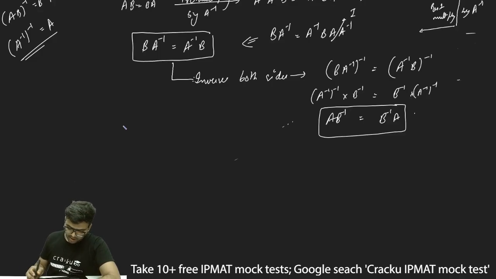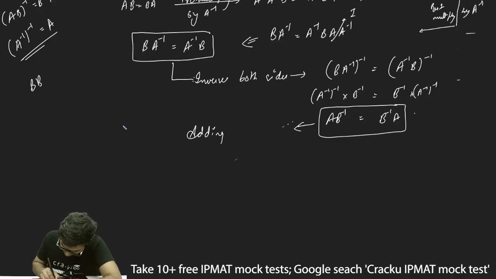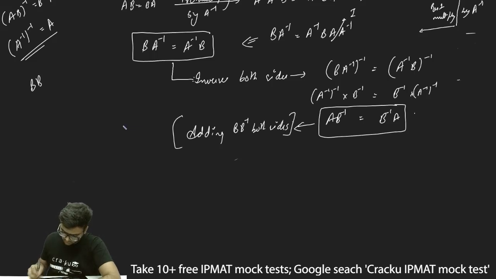So what I'll do, in the previous one, I added A into A⁻¹ both sides. Now I'll add B into B⁻¹ both sides. So what will happen?